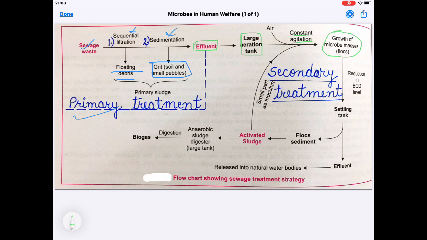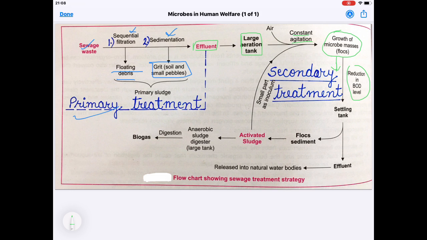Bacteria along with the fungal filament forms the floc. So this bacteria eats the organic matter inside that water and reduces the BOD level. What is BOD? BOD is biochemical oxygen demand. Lower the BOD means less polluted water. More BOD means more polluted water.